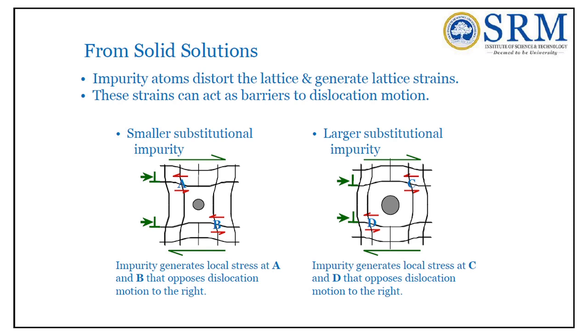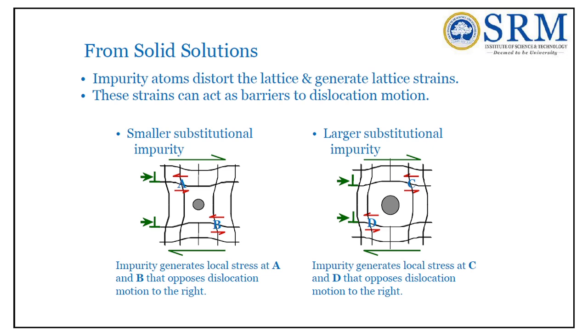The third condition as per Hume-Rothery rules is that both the solute atom and the solvent atom should have the same chemical valence factor. Relative valence factor, not chemical valence factor, relative valence factor. The valences of both atoms should be almost the same. Then only there is a possibility of formation of the substitutional solid solution.